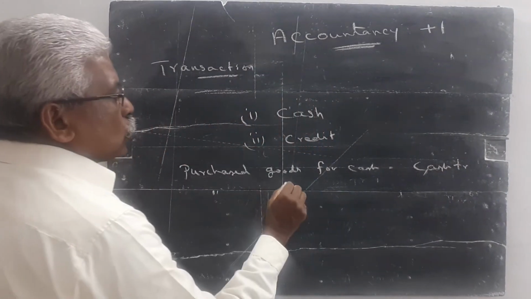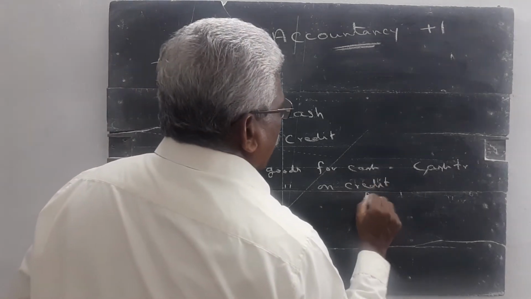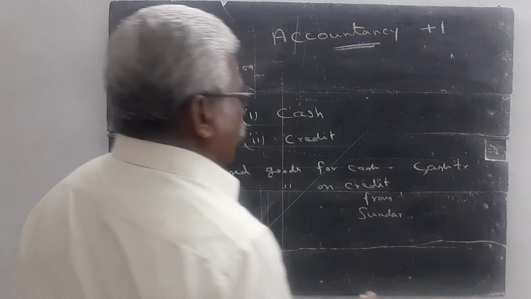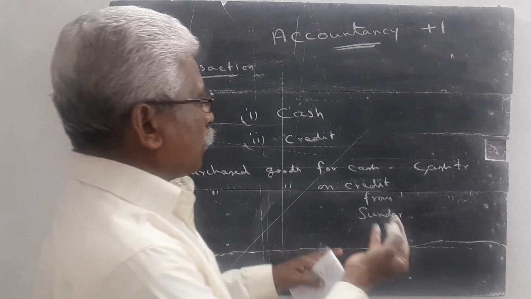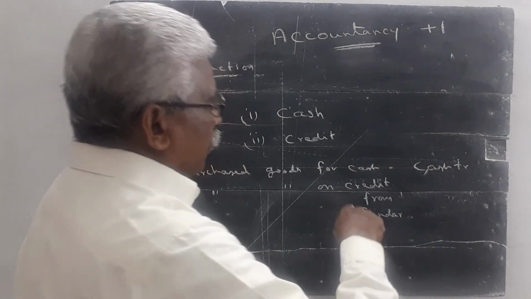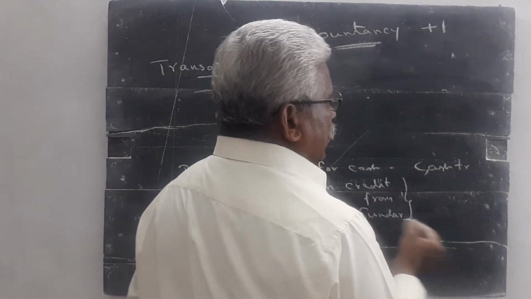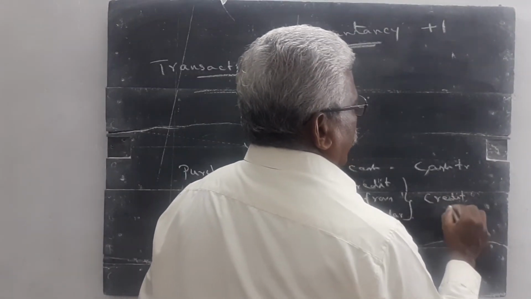But purchased goods on credit from Sundar. We purchased some goods from Sundar, but the payment is not made immediately. We must pay in a later period. If the payment is not paid immediately, it is called a credit transaction.